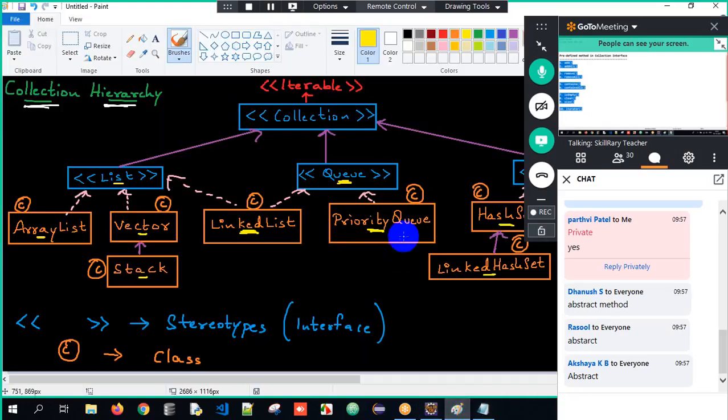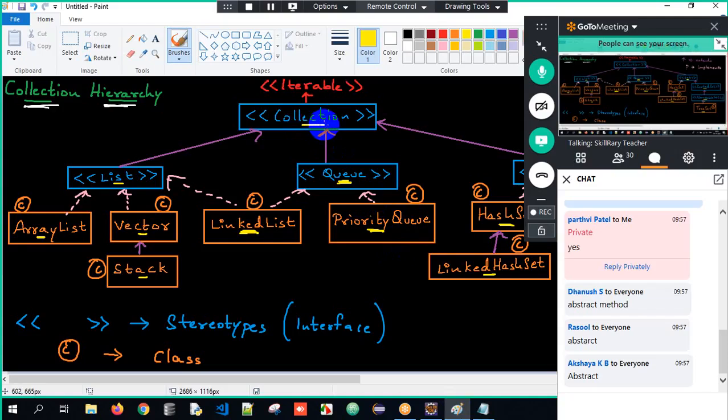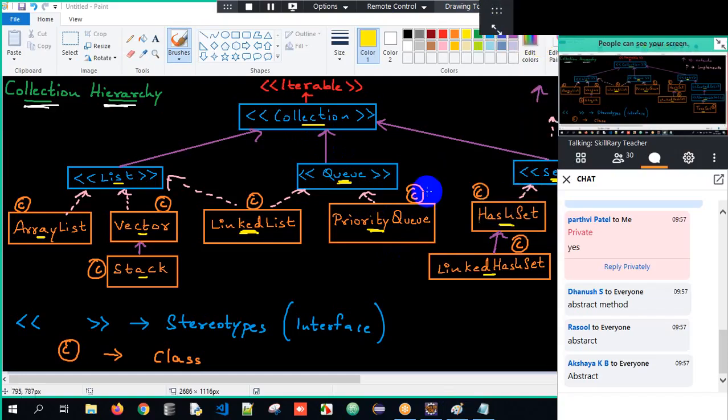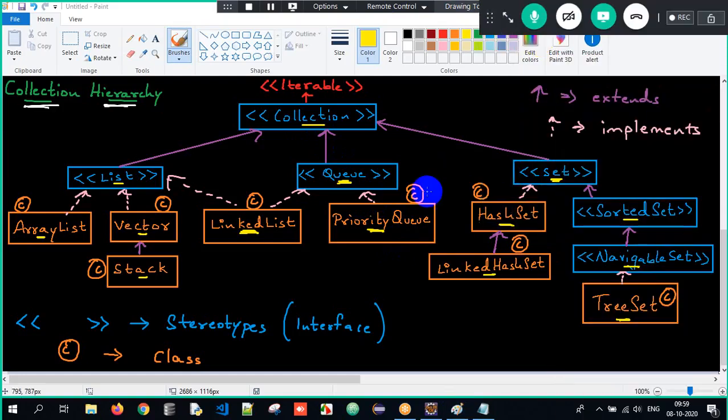So from the Collection interface, all those methods are implemented in all the classes here. From Collection, it is inherited into List, Queue, Set. From List, Queue, Set, it is inherited and implemented in all the implementation classes here. So this is what we are supposed to understand when we talk about the collection hierarchy. Make sure you are strong enough in understanding that. Clear? This is all about it, guys.